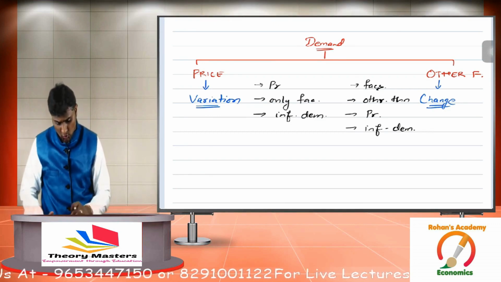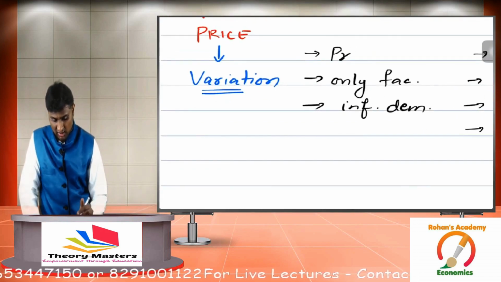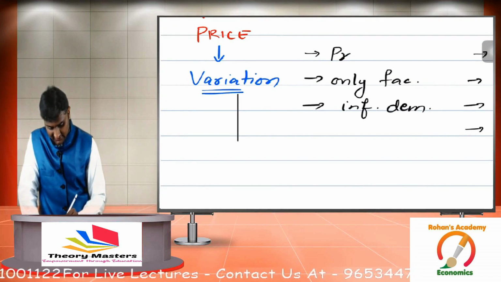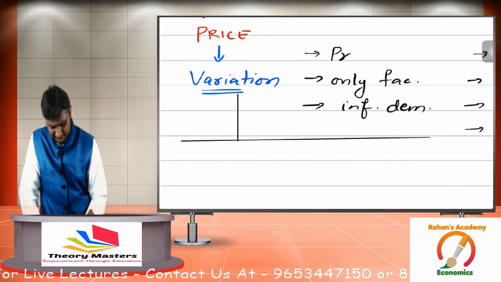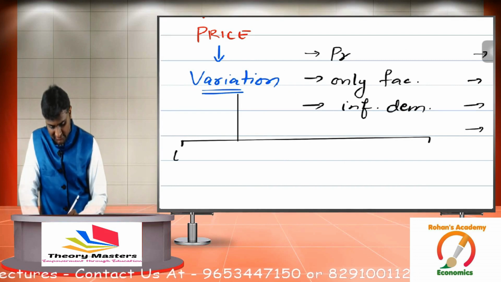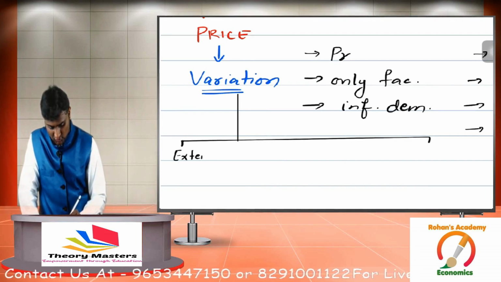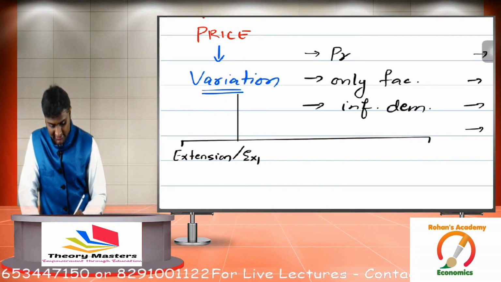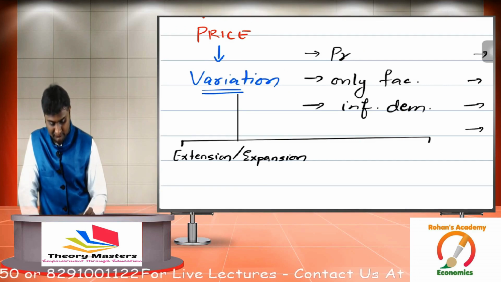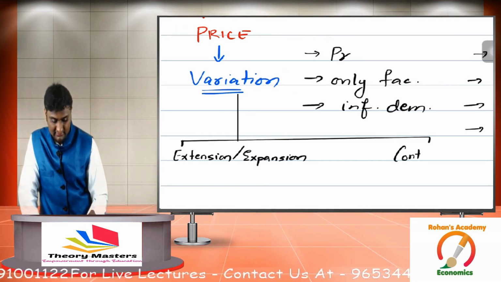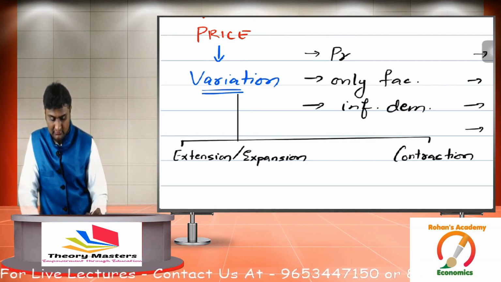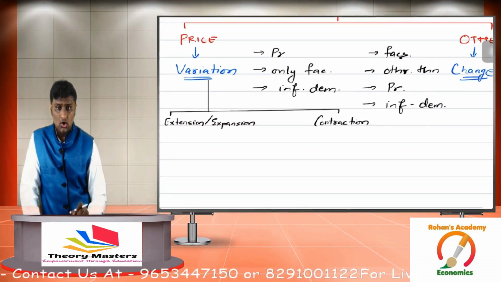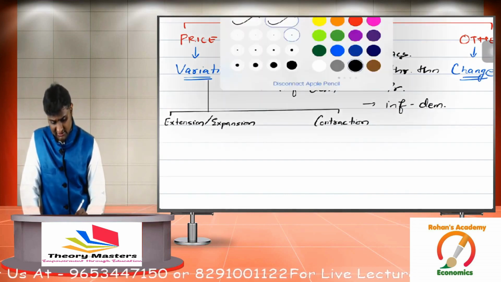Now let us go into more details of variation. Now students, as far as variation is concerned, we can say there are two possibilities under variation. The first possibility, look at your screen, is called extension, or we also call it expansion. And the second possibility, contraction. So what's the first possibility? Extension. What is the second possibility? Contraction.